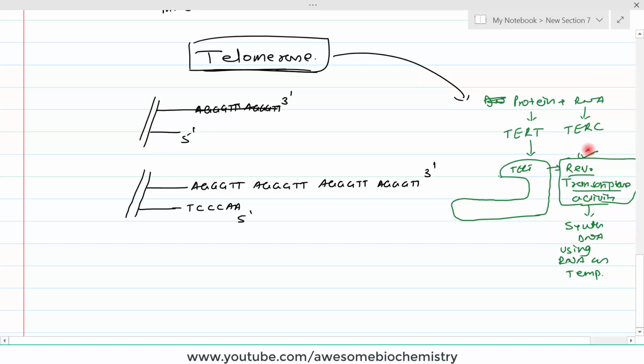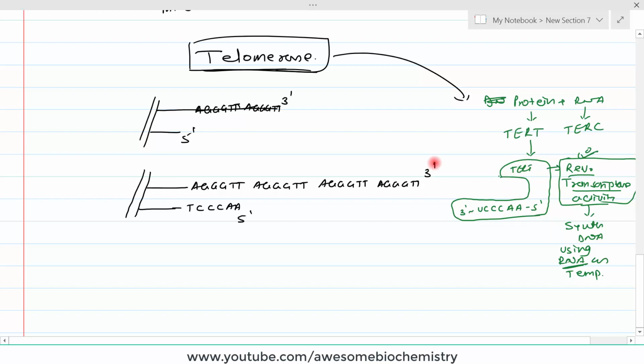The only difference is the template. That template is already embedded into this protein part. So the RNA part is here, 3 prime, and it has an RNA sequence of UCCCAA, and this is the 5 prime part. Now this is a complete assembly of telomerase.